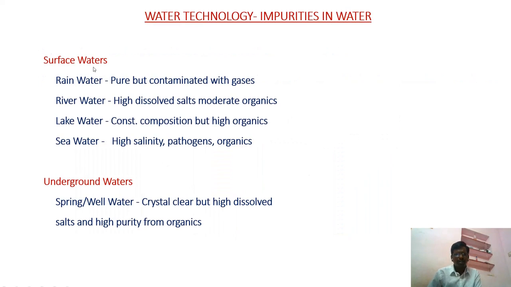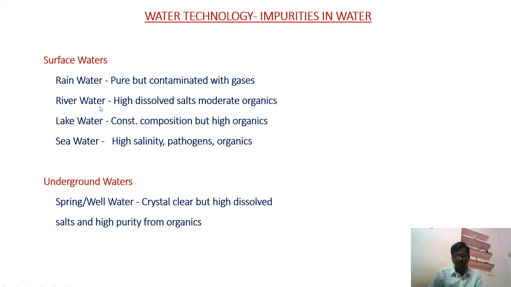Next, impurities. The surface waters are rain, river, lake and sea water. These are called surface water because they are available on the surface of the earth. Rainwater is actually pure, but sometimes it may be contaminated with gases.